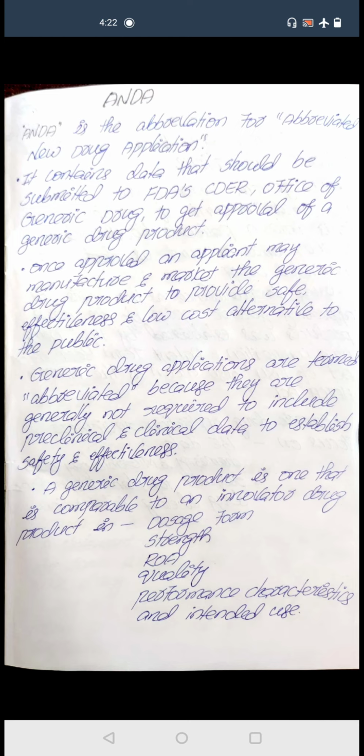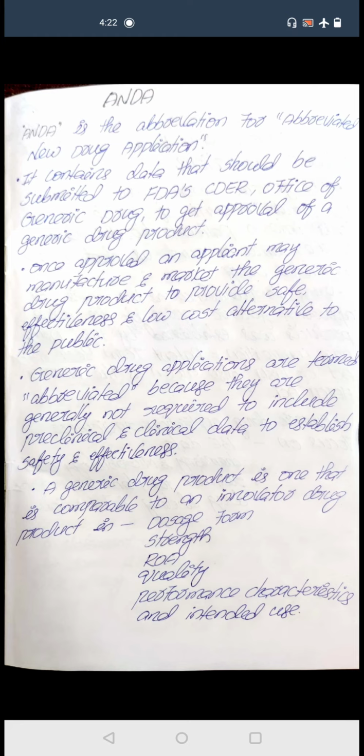Why do we call it abbreviated? Because generic applications are generally not required to include any preclinical and clinical data to establish safety and effectiveness. Normally, for every drug, before manufacturing and marketing, we need preclinical and clinical data about the drug. But for generic drugs we do not need any preclinical and clinical data. That's why it is called abbreviated.